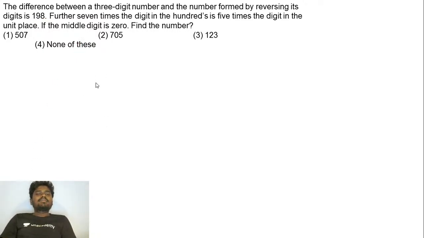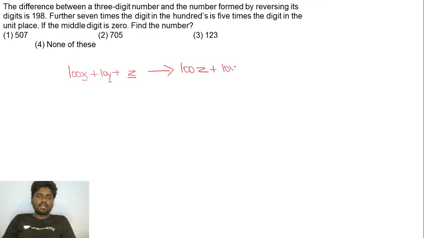If I take the 3-digit number to be 100x plus 10y plus z, where z is the unit digit, y is the tens digit, and x is the hundreds digit, and if you try to reverse it, you'll be getting 100z plus 10y plus x.